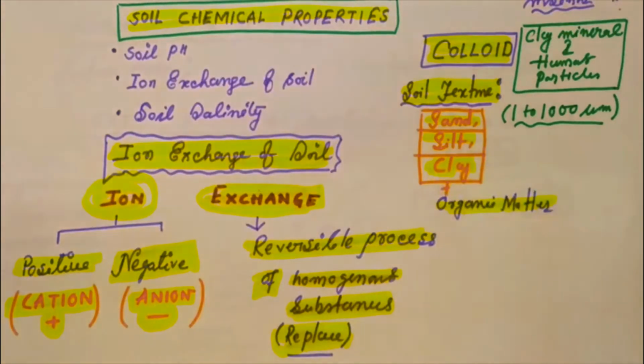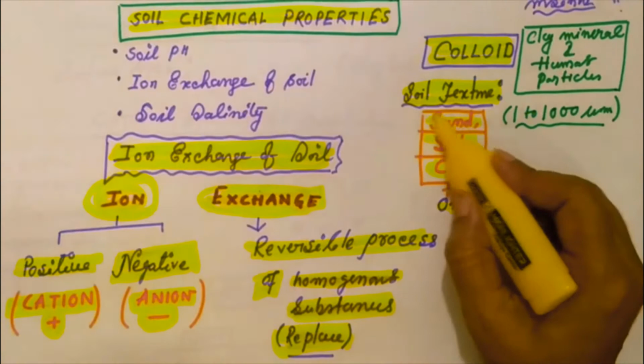Each soil has a nutrient storage capacity, and this nutrient storage capacity of the soil is related to the surface area.